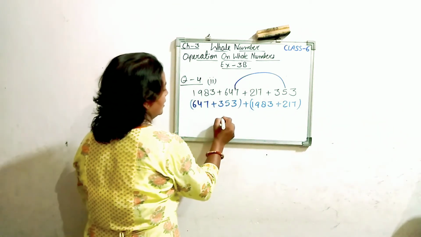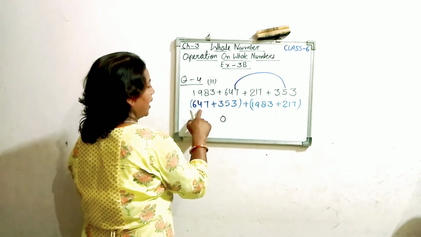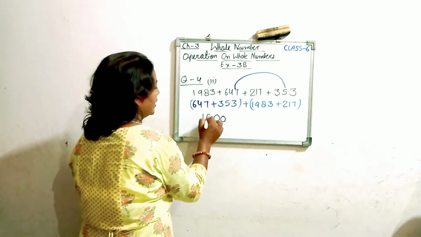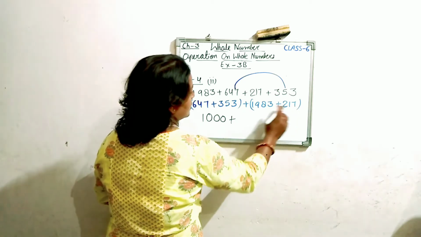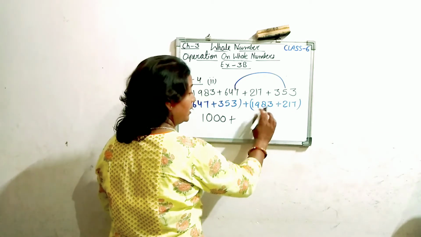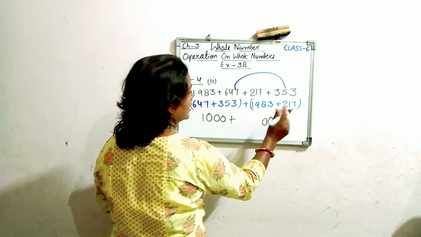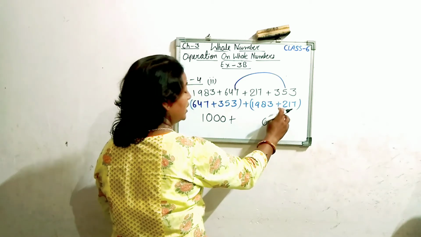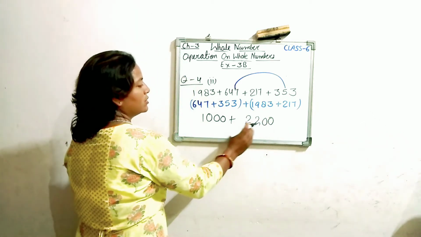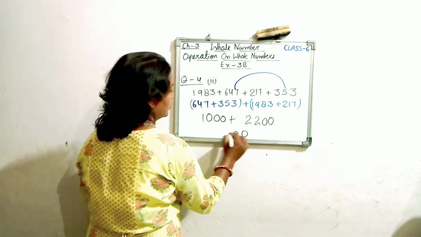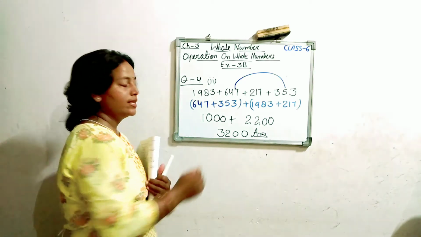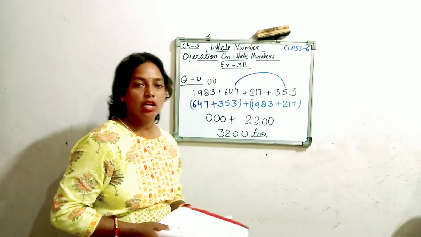Do the addition and get your answer. 3 plus 7, 10, 0, 1 carry over. 5 4 9 and 1 carry over, 10 again. 3 6 9, 1 carry again, 10. 1000 plus, look here. 7 plus 3, 10, 1 carry. 8 1 9, and the 1 carry you had kept, 10. Carefully keep the carry. One carry again. 9 2 11 and 1 12. 1 carry again, 1 1 2. 1000 plus 2200. 3200 is the answer of question number 4, second option.